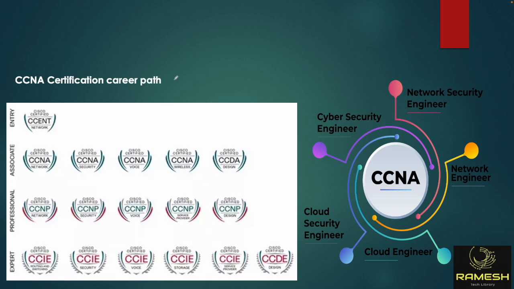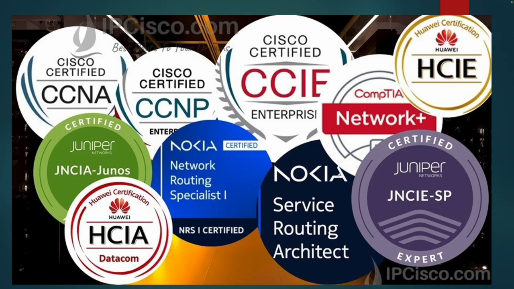This is the certification path for Cisco: CCNA, CCNP, CCIE, and in each you will have different domains like security, data center and cloud. Similarly, like Cisco, we have Juniper, and I will show you the certification path for Juniper also. And Huawei: most of the Chinese market uses Huawei routers, they have their own equipment.